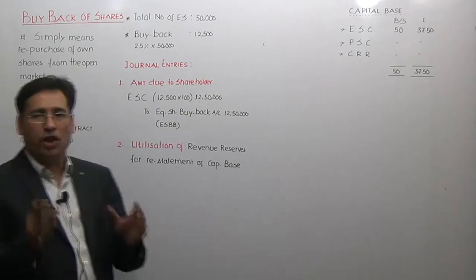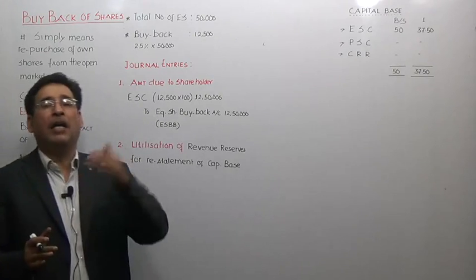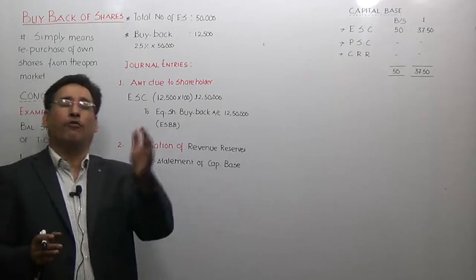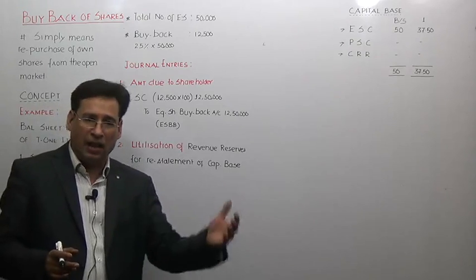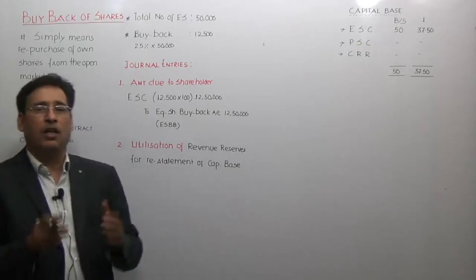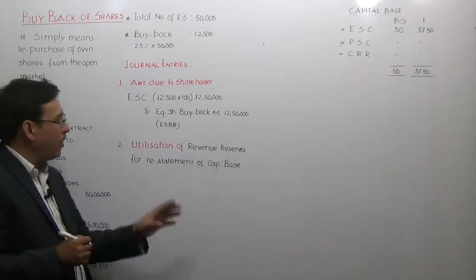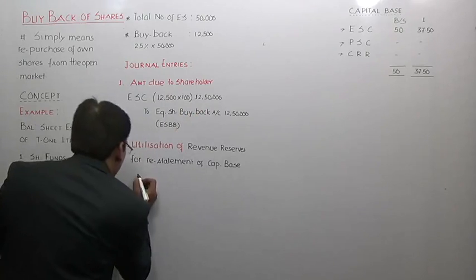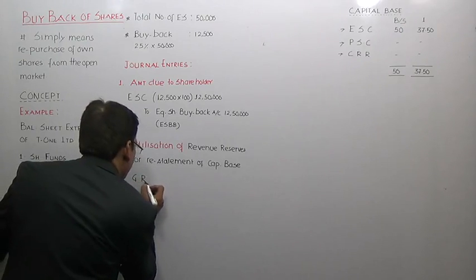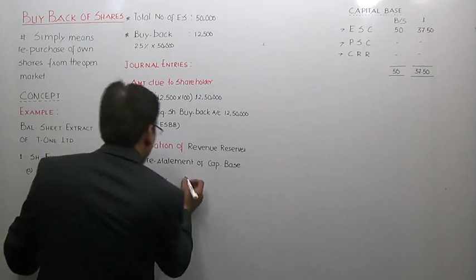So I will pass a bookish entry. What do we mean by bookish entry? A bookish entry means an entry which affects either only the liability side or the asset side. In order to restore our capital base, we have to utilize our revenue reserves, and the entry will be: General reserve account debit 5 lakh.